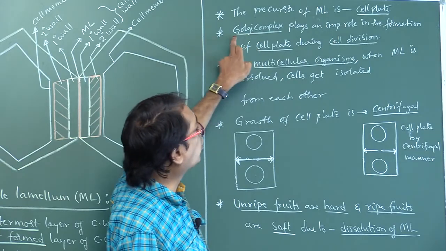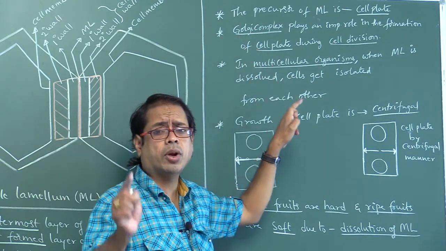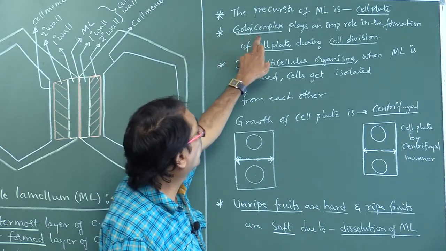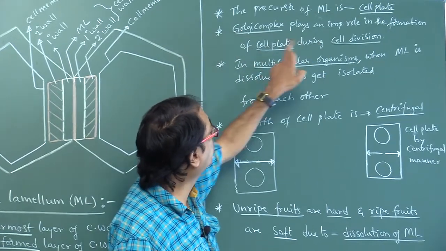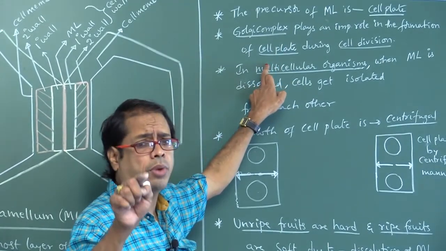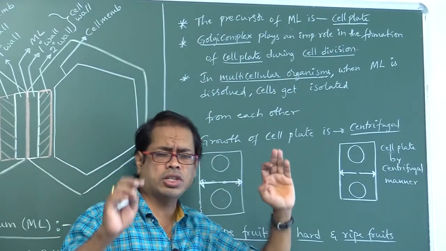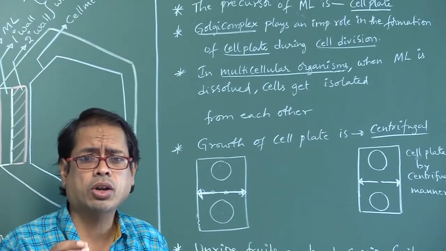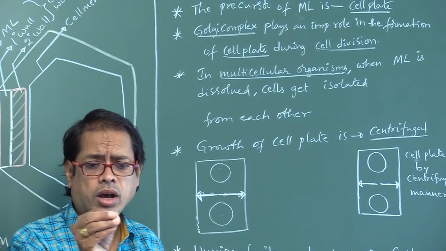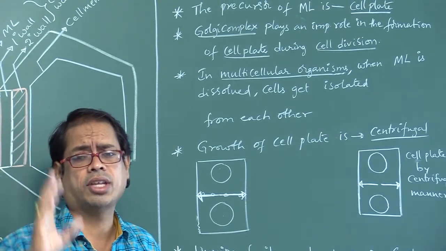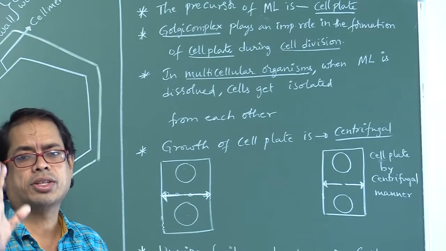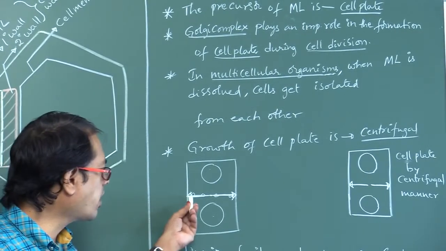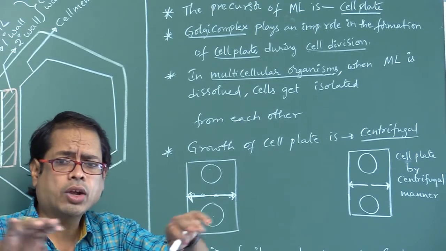Next, which cell organelle plays an important role in cell division? Golgi complex. Golgi complex plays an important role in the formation of cell plate during cell division. This is also a very, very important point. Vesicles of Golgi complex come at the equatorial plate.